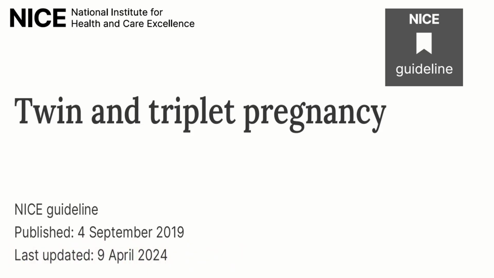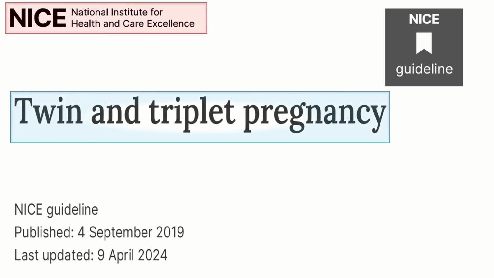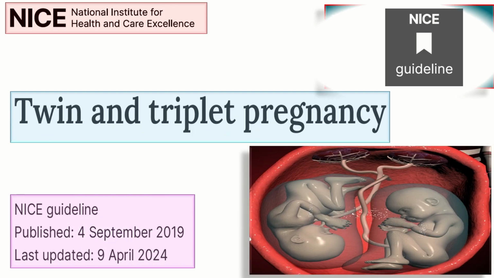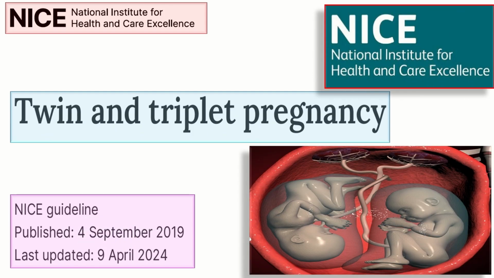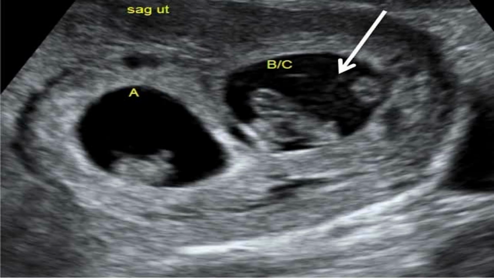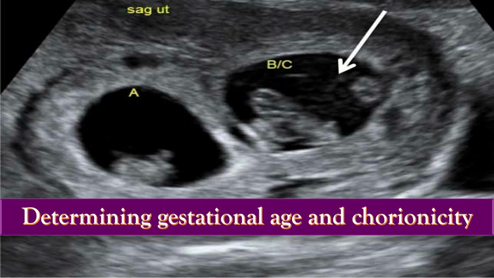Today we will be discussing the NICE 2019 guideline for twins and triplet pregnancy with the latest 2024 update. In this video, we will break down the key recommendations so you can understand antenatal surveillance, time of delivery, and risk-based care pathways for both twins and triplets. So let's get started. First, we will study determining the gestational age and chorionicity.